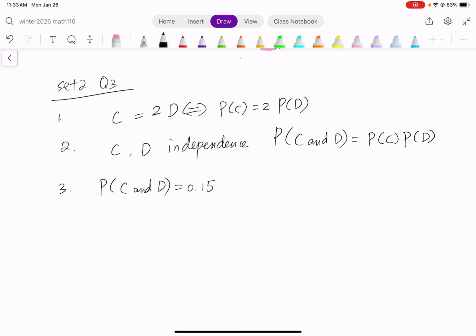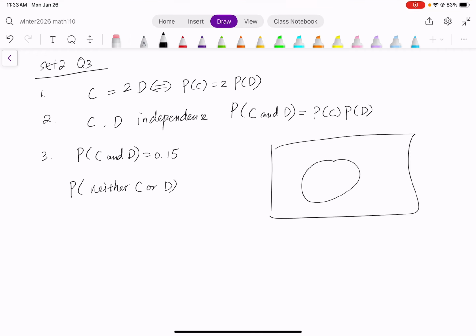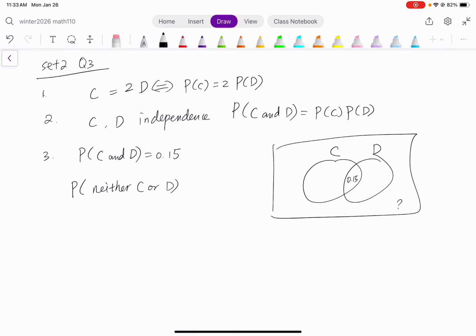And what is the probability an automobile owner purchases neither collision nor disability? The question they're asking is the probability of neither C nor D. You can still use a Venn diagram for this question because C and D could happen at the same time. So you'll have C and D in this case. You will have 0.15 here. That's 0.15. It's asking you for the very outside. And you also know they are independent. The P of C and P of D are related.